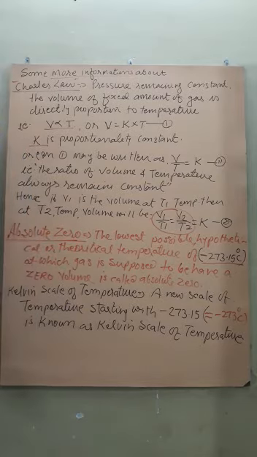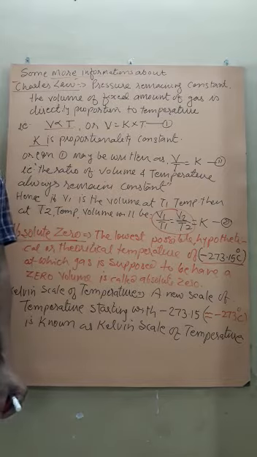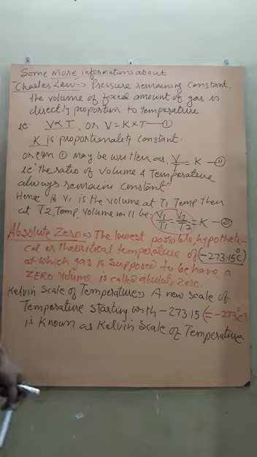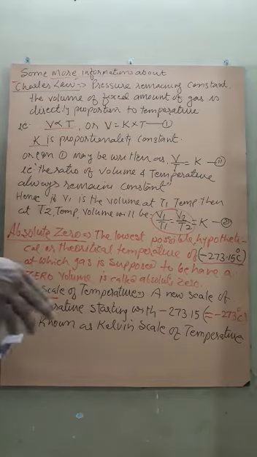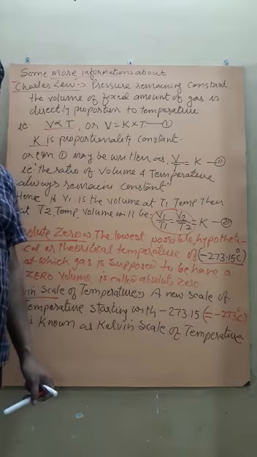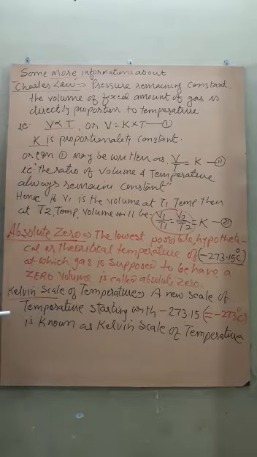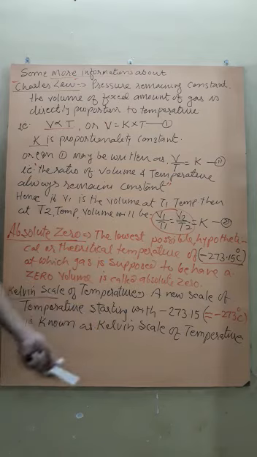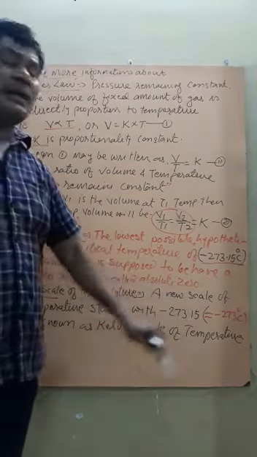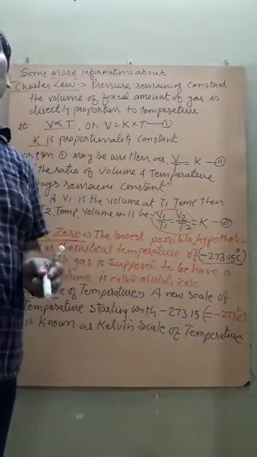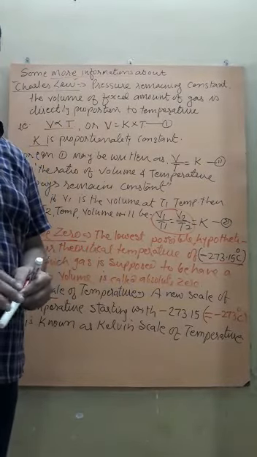Now one more thing about the Kelvin. Students, in physics and chemistry always remember that the SI unit of temperature is Kelvin. Therefore, whenever you have to solve a question and the value is given in degrees Celsius, first you have to convert it into the Kelvin scale, that is Kelvin temperature, by adding 273 to the given Celsius temperature. So this is a new scale of temperature which starts from minus 273.15 degrees Celsius, or this is called zero Kelvin, isn't it?